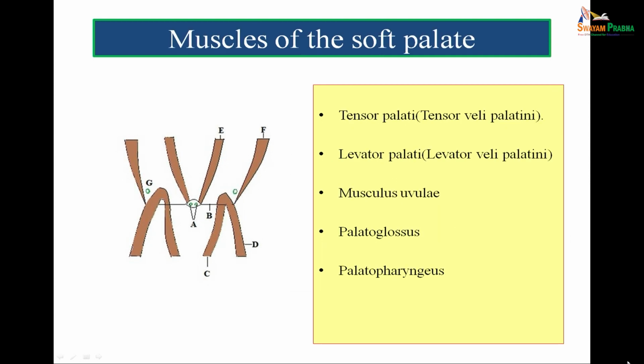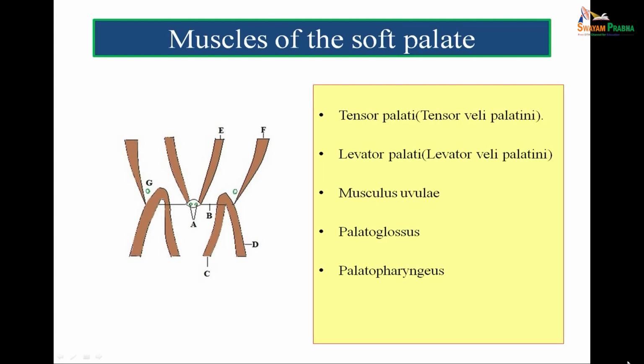So, the muscles of the soft palate, can we name them please? They are tensor veli palati, levator veli palati, musculus uvulae, palatoglossus and the palatopharyngeus muscle. So, once again I repeat, because this is very important, that the tensor veli palati forms the palatine aponeurosis, F forms B, and it splits in the center to enclose A, which is the musculus uvulae.